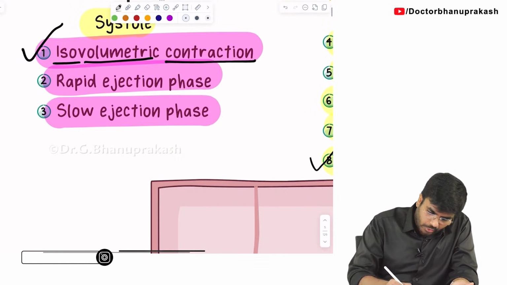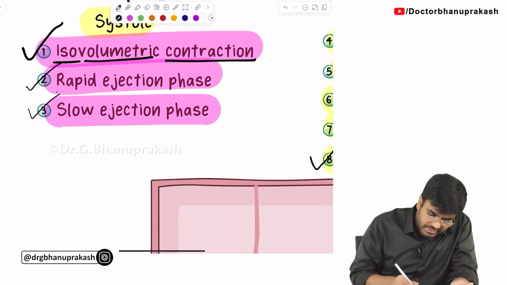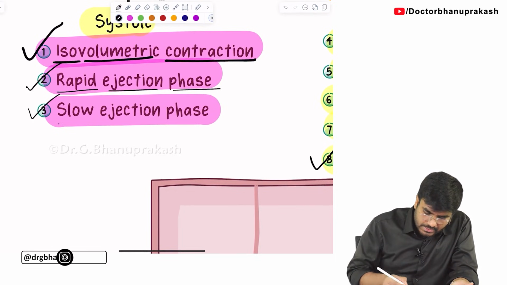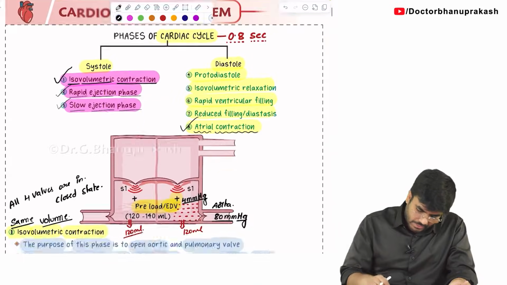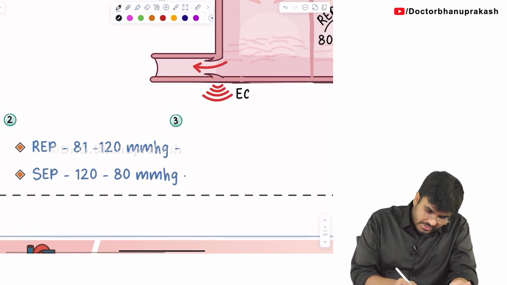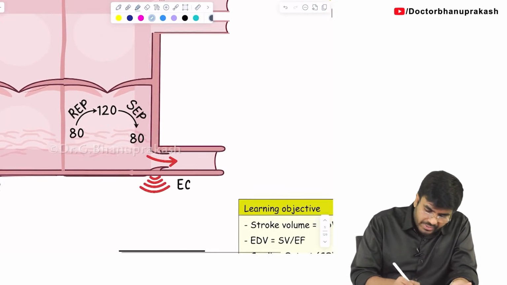See, now the isovolumetric contraction topic is completed. After isovolumetric contraction, the next two phases that I am going to discuss together are the rapid ejection phase and the slow ejection phase. Now look at this next diagram. Here I am discussing the rapid ejection phase and slow ejection phase. Now what is happening during a rapid ejection phase?